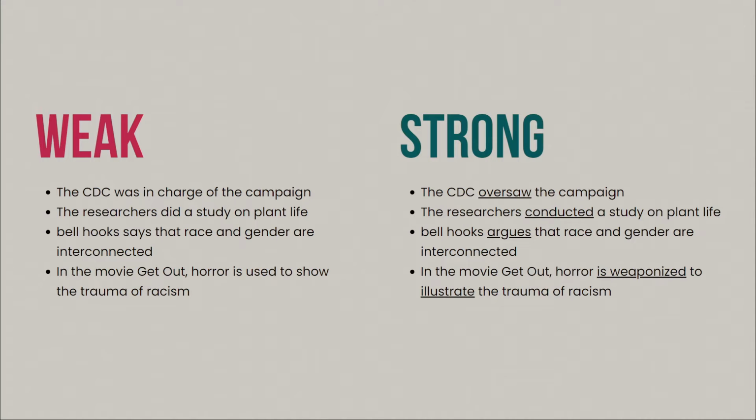Weaponized may not be the first verb you think of when you're writing a film analysis, but it works because it takes the weak verb of is used to show, and it gets rid of unnecessary words while simultaneously energizing the sentence. Once you start using more strong verbs, it can be quite fun actually to see what kind of unique verbs you can include in your writing.